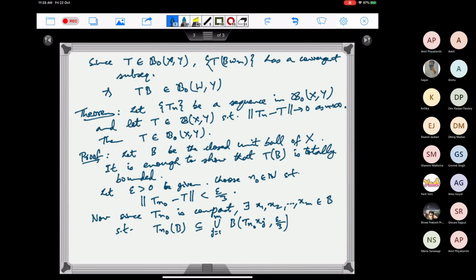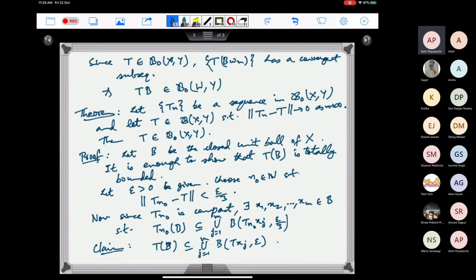So now we want to show that T of B is totally bounded. What we claim is that T of B is contained in the union over j equal to 1 to m of the ball centered at T x_j and radius epsilon.